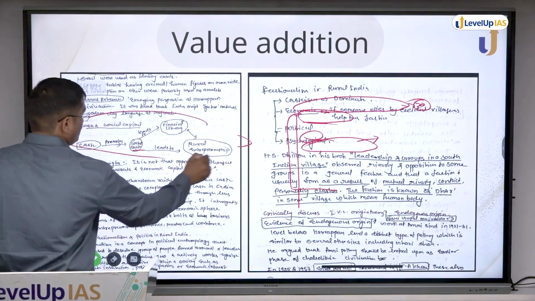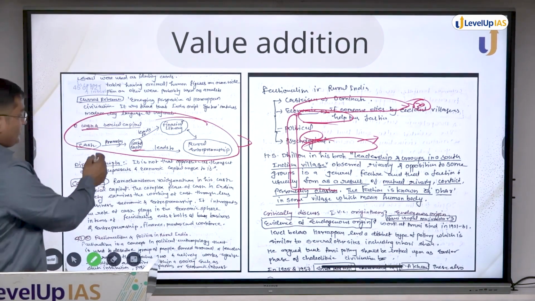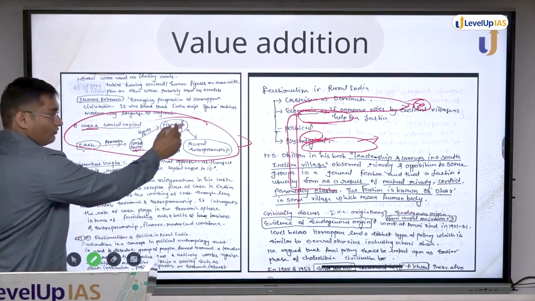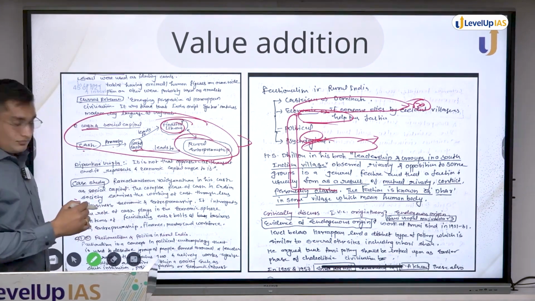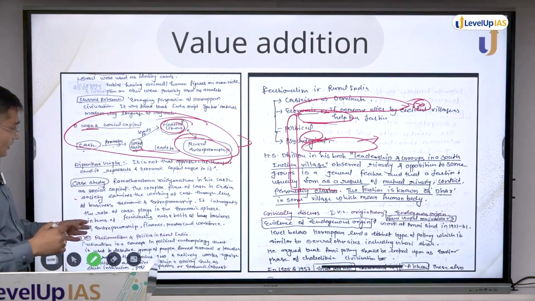Use of simple diagrams. Caste and social capital. A very simple diagram: caste promotes social capital, leads to financial literacy, leads to rural entrepreneurship. You write a case study. So these kinds of value additions you can do.